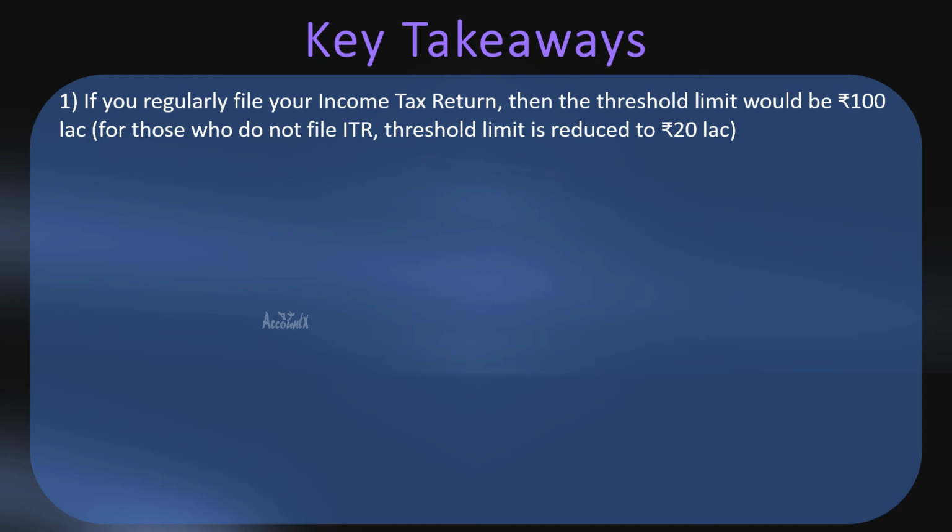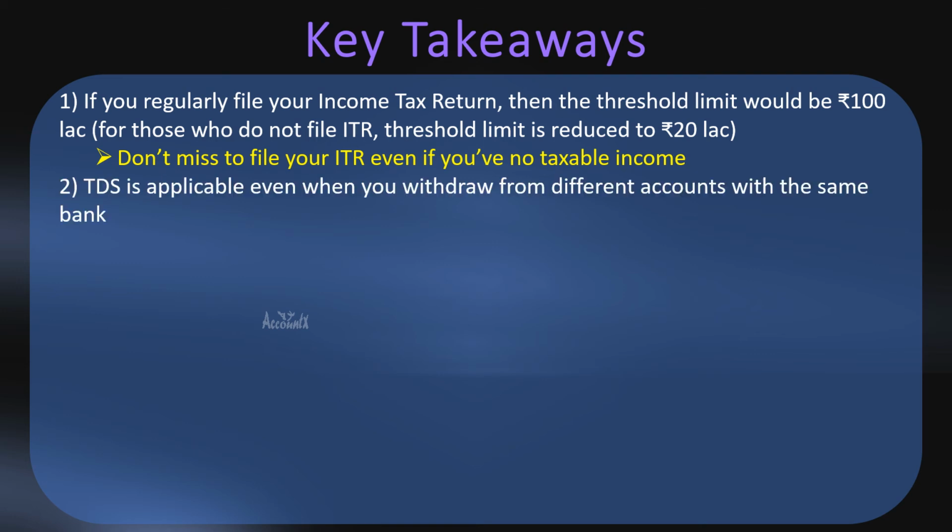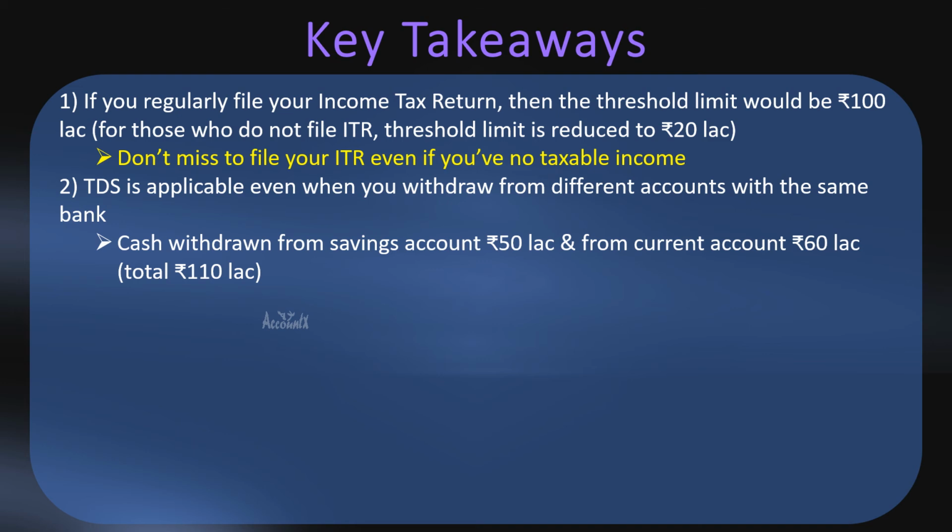Let's now see 4 key takeaways. If you regularly file your income tax return, then the threshold limit would be 100 lakh. But for those who do not file ITR, this limit is reduced to 20 lakh. So don't miss to file your ITR even if you have no taxable income. Second would be TDS is applicable even when you withdraw from different accounts with the same bank. Let's say you have withdrawn cash from your savings account and it is 50 lakh, and from the current account in the same bank you have withdrawn 60 lakh. So total is 110 lakh, TDS would be applicable.